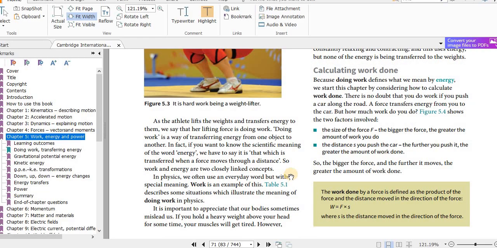Okay. So remember, for work to be done, a force has to move something a certain distance. If the force is applied so that the object doesn't move, then no work is done. And if the force vector and the displacement are perpendicular to each other, then again no work is done.